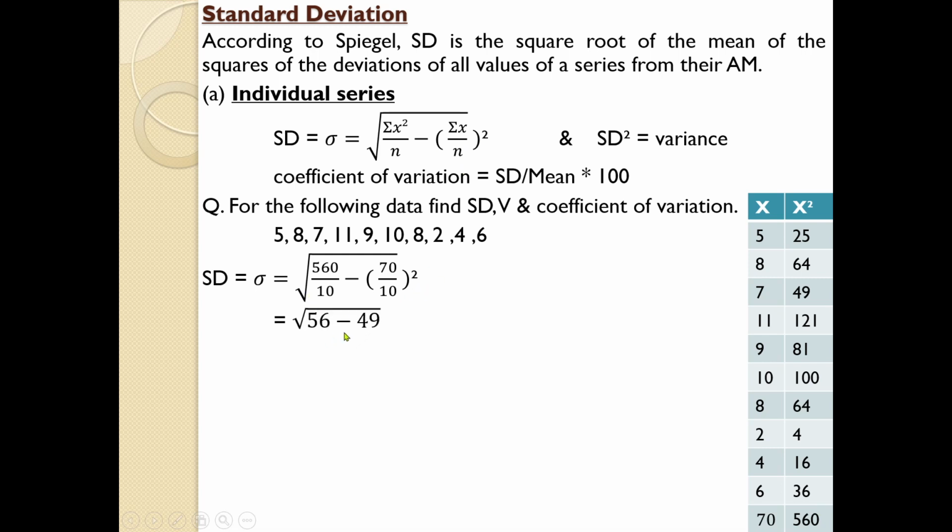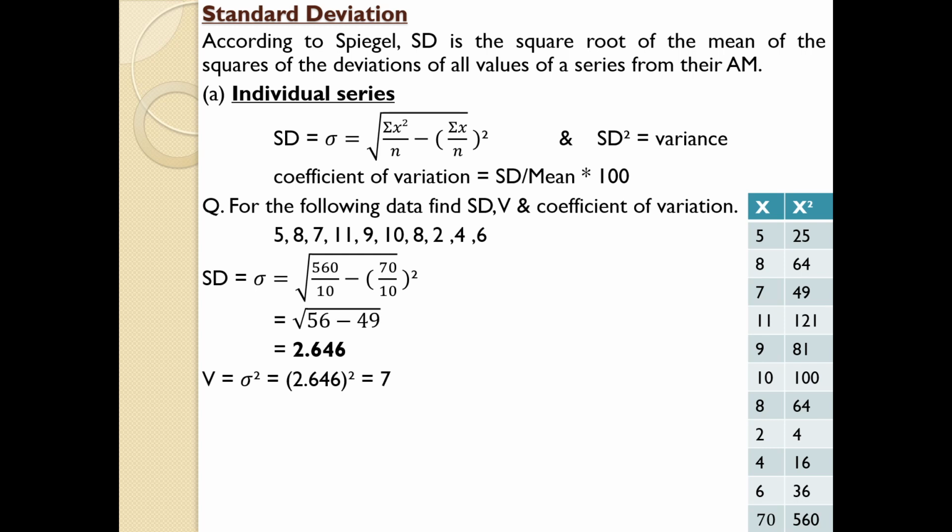By solving that, 56 minus 49, and by solving that you will get 2.646. And be very familiar with taking the square root of a certain number. In the question we were asked to find standard deviation and variance. So variance is the square of the standard deviation value.